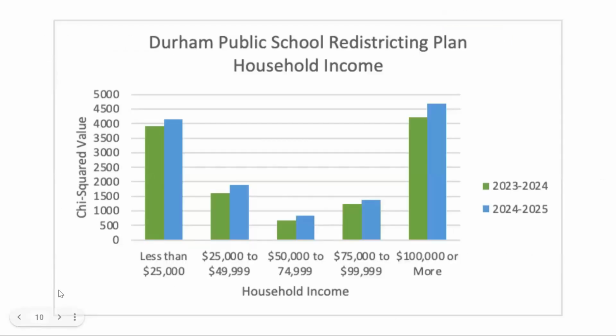In the household income variable, the difference between the two plans for each subcategory is almost the same, with the current plan always having a smaller number. This would indicate that the current plan is more equitable based on household income. Meanwhile, it should be noticed that the distribution of households with annual income of under $25,000 and over $100,000 has significantly higher values, which may suggest unequal distribution of wealthy and poor households across Durham.